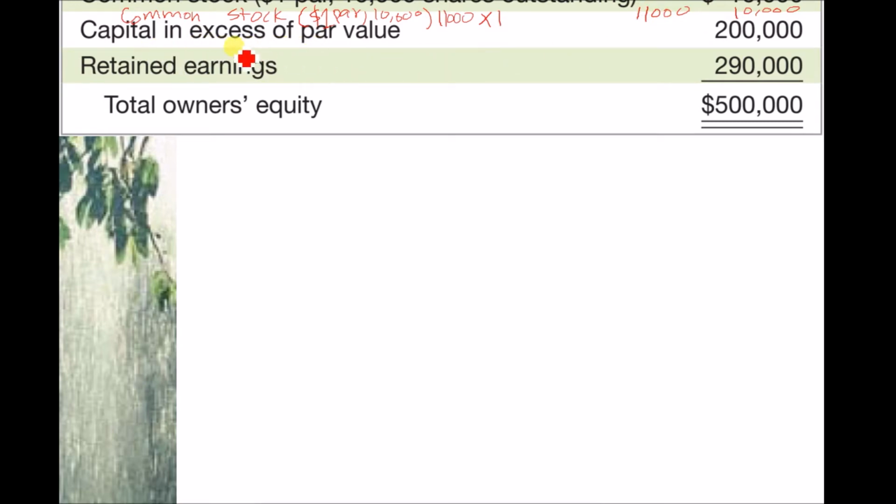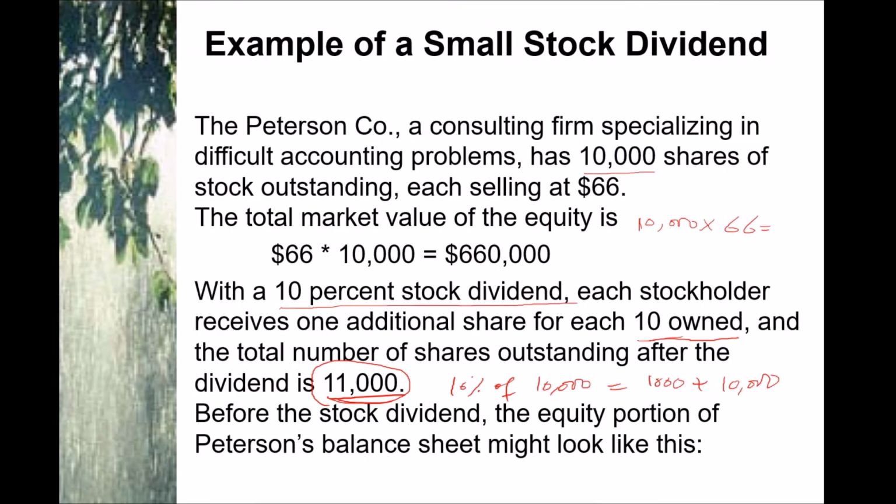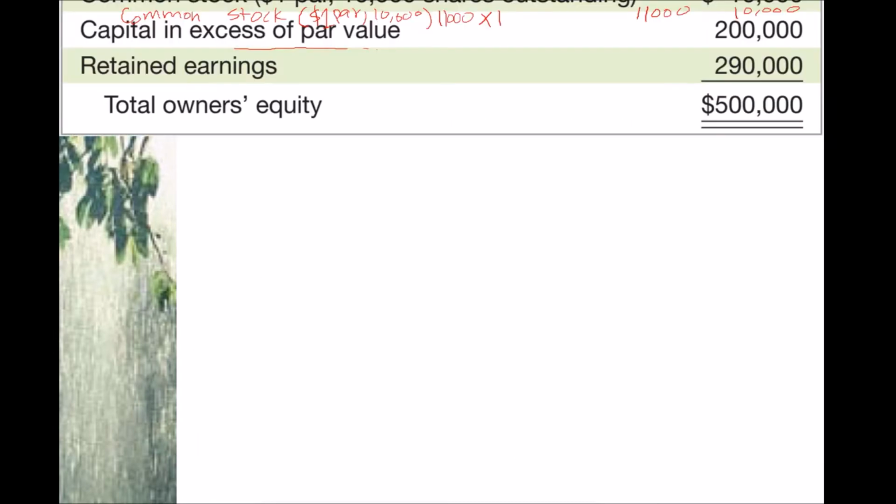Capital in excess of par value: from the previous slide, we know that the market value is 66 while the par value is $1. So the excess is 65.